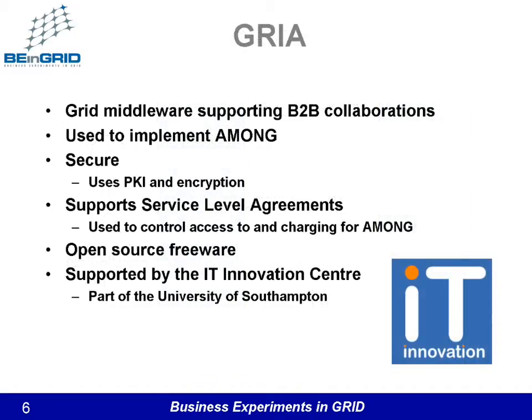GRIA is a service-oriented grid infrastructure designed to support business-to-business collaborations through service provision across organisational boundaries in a secure, interoperable and flexible manner. GRIA forms the foundation of Among. GRIA was chosen for three reasons.